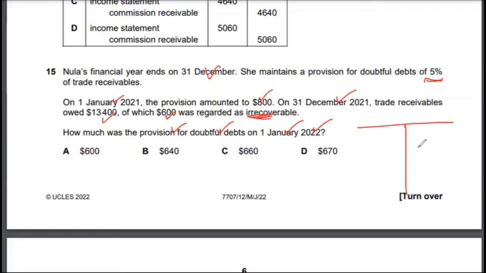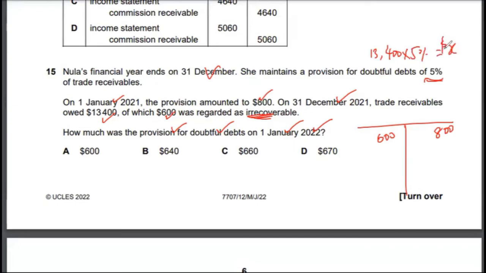So let's make a T account, which makes life easier. Provision for doubtful debts always has a credit balance, so the $800 opening balance will appear on the credit side. The 600 classified as irrecoverable will appear on the debit side, and then you will have to do 13,400 times 5%, which will give you some number.